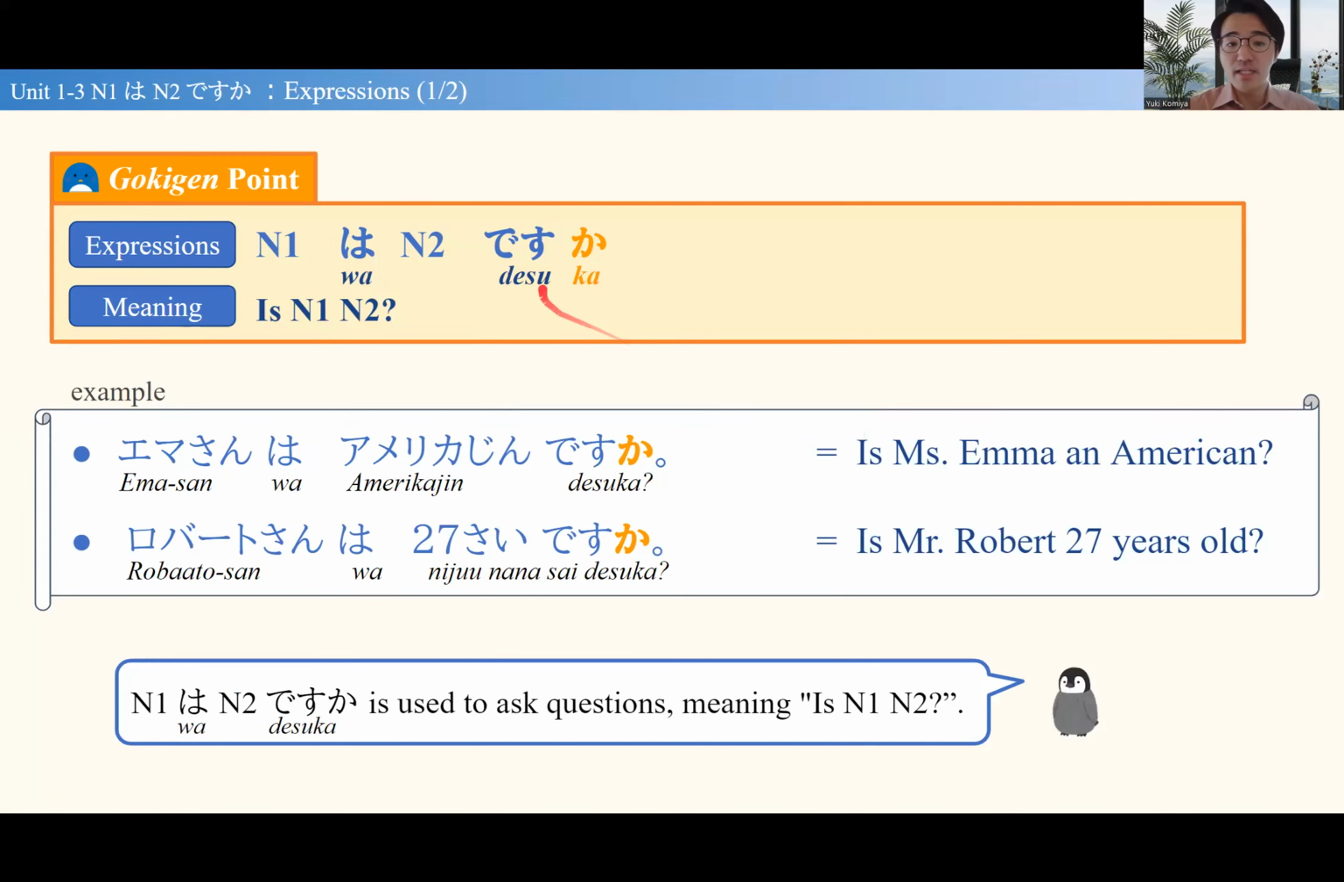So first of all, the question sentence. All you have to do basically is adding the ka after the normal sentence. N1 wa N2 desu ka. Ka basically turns your sentence into a question. Emma さんはアメリカ人ですか? So here the final ka turns the whole sentence into a question. Is Ms. Emma an American? ロバートさんは27歳ですか? Is Robert 27 years old? So adding the final ka, this is actually a question particle. This turns your sentence into a question. ですか?